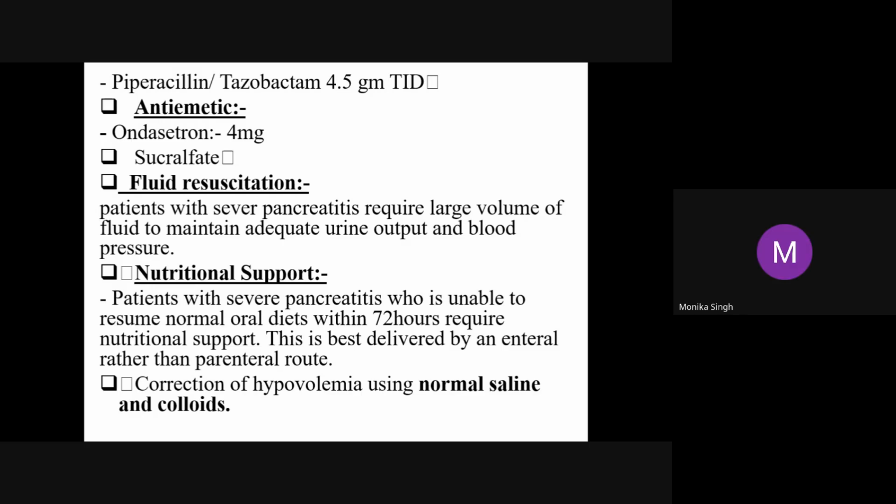Cullen sign is the bluish discoloration you will see around the umbilicus, but in Grey Turner sign you will see the bruising discoloration, similar to ecchymosis, around the region, not around the umbilicus. So that is the side of the abdomen, where the pancreas is situated, the hypochondriac region.